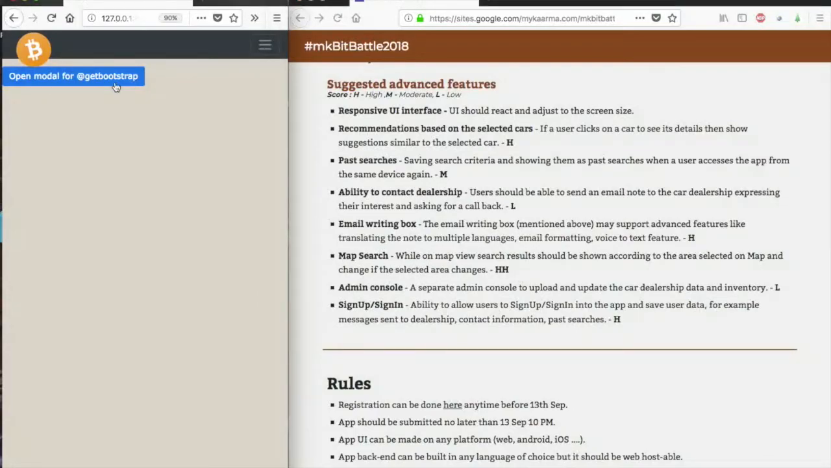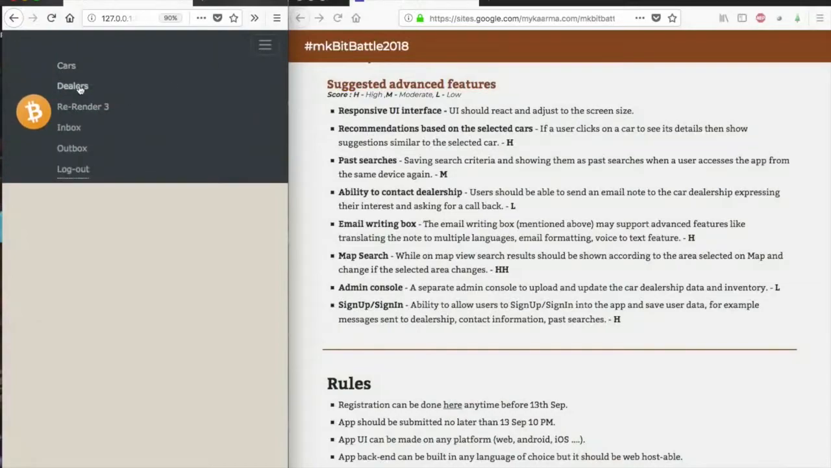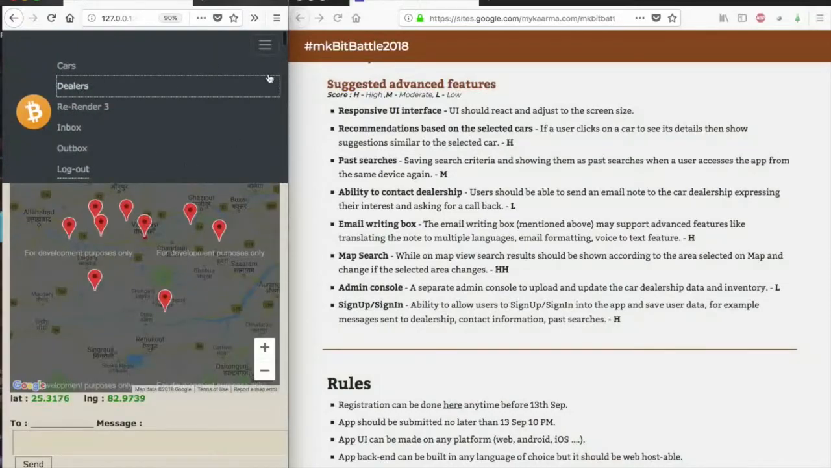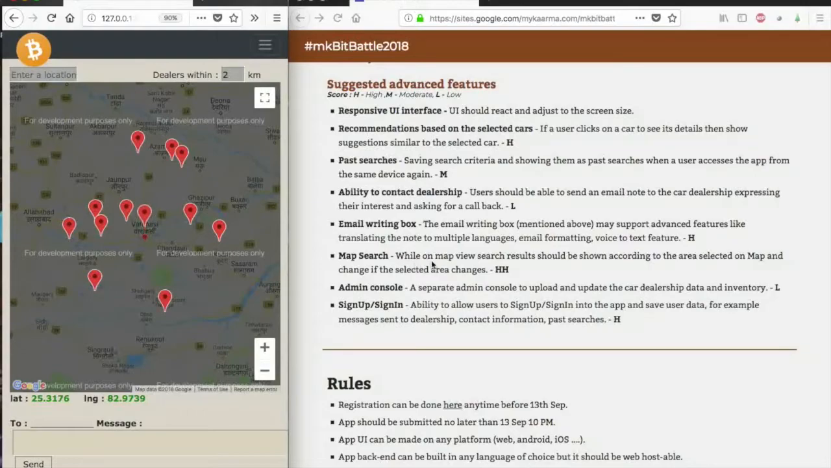And this is actually done. Now map search: if I go to the dealers and see all the dealers, it says, while on map view, search results should be shown according to the area selected on the map. So we can see that if I select, suppose, 50 kilometers, it's big, 50 kilometers, we can see the dealers in that location.